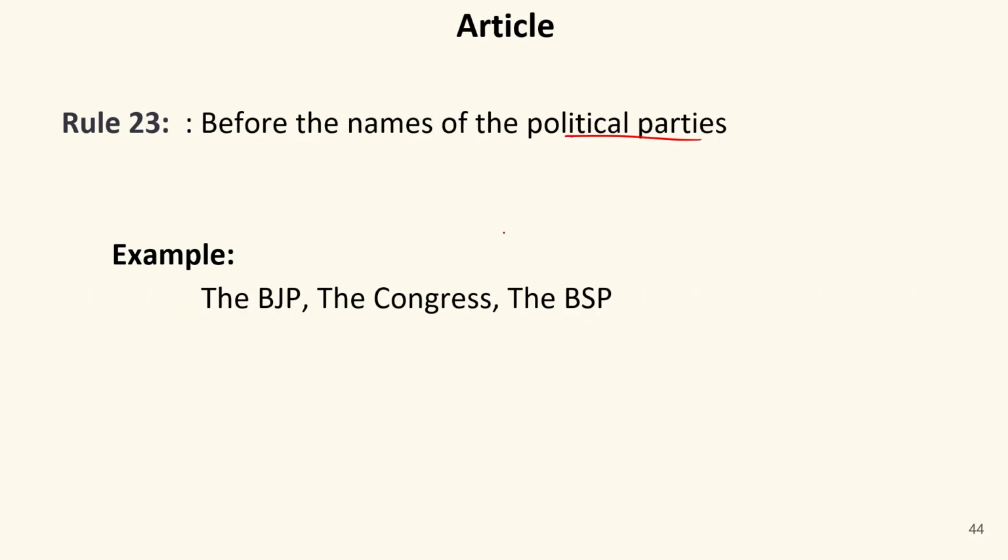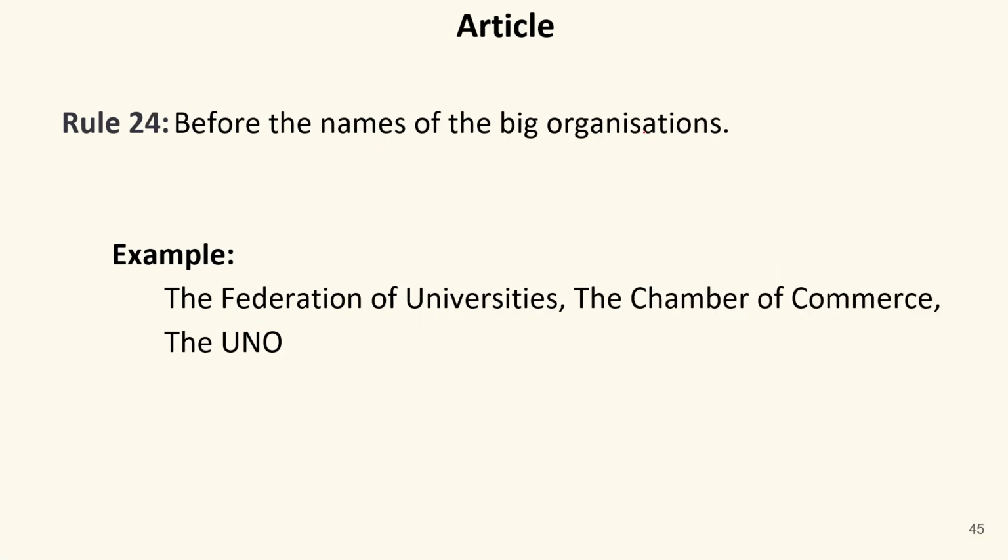Before the names of political parties, like we have the BJP, the Congress, the BSP, the AAP, and so on. So before the name of any party, we use the. Before the names of big organizations like the Federation of Universities, the Chamber of Commerce, the UNO.